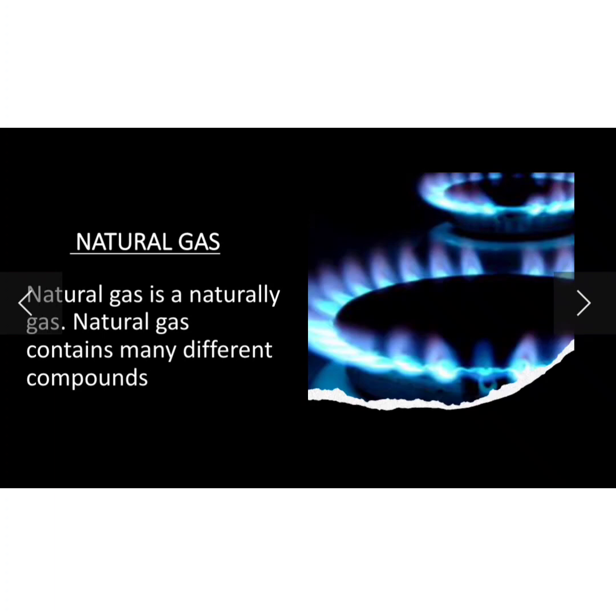It occurs naturally and it contains many different components. So you can see in natural gas, first it is occurring naturally. It is given to us by nature and has many different compounds. Lots and lots of compounds are there, and compounds are the substances, or you can say different types of gases, in the natural gas. So natural gas is a naturally occurring gas. It is given to us by nature, and furthermore it has many different types of gas in the forms of different compounds.